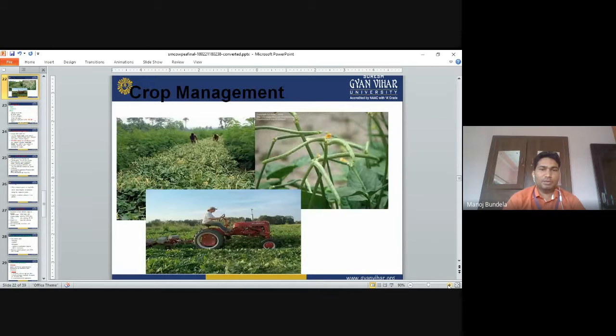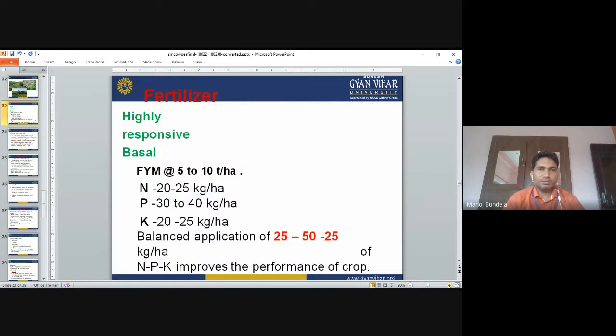Next is crop management. Crop management means regularly weeding the crops if weeds are there, harrowing, and applying different fertilizers. The crop is highly responsive to fertilizers, especially the basal dose. In the basal dose, we apply FYM 5 to 10 ton per hectare, nitrogen 20 to 25 kg per hectare, phosphorus 30 to 40 kg per hectare, and potassium 20 to 25 kg per hectare.